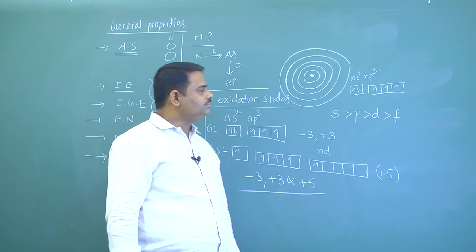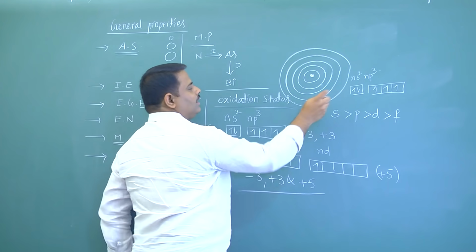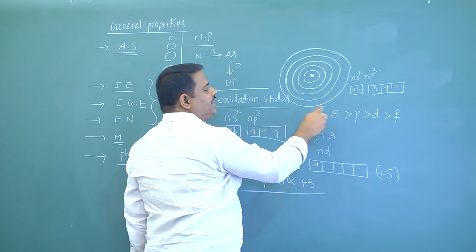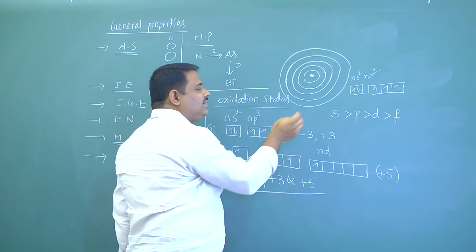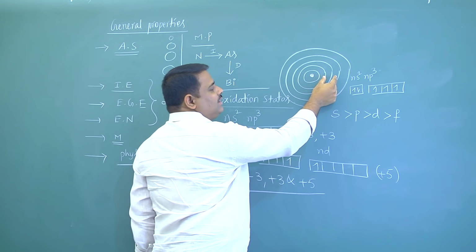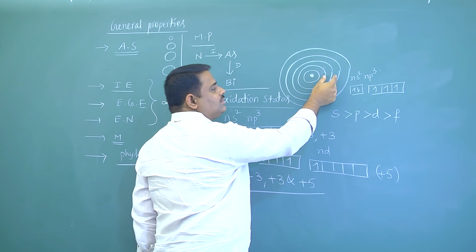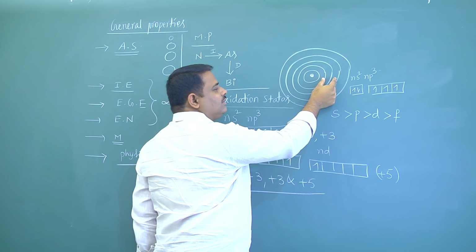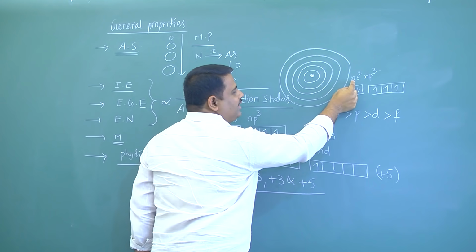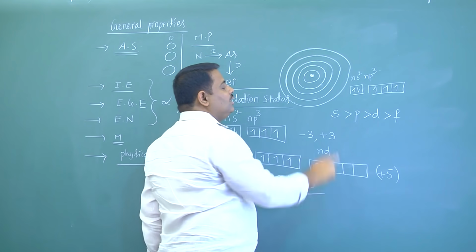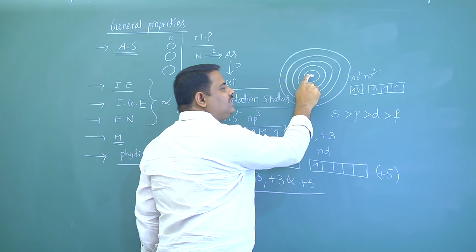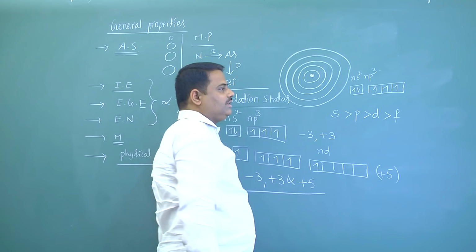What is this? Here, if any atom contains more number of s and p orbitals, these s and p orbitals, they can stop or they can protect the last orbit from nucleus. That's why nuclear force of attraction is less on last orbit.